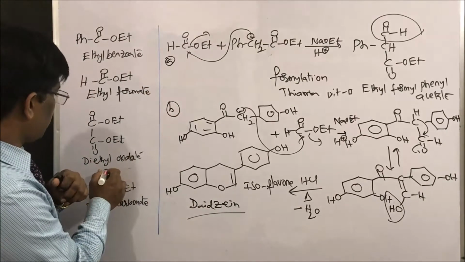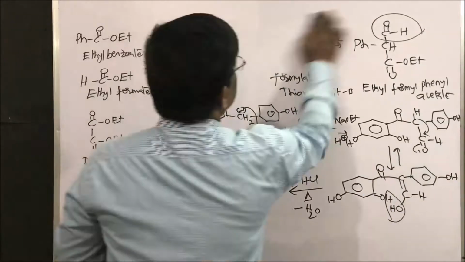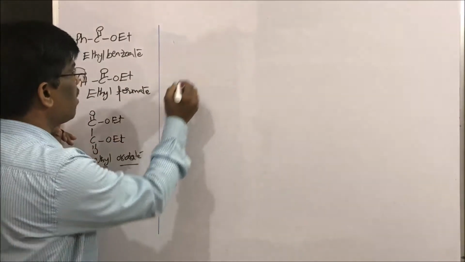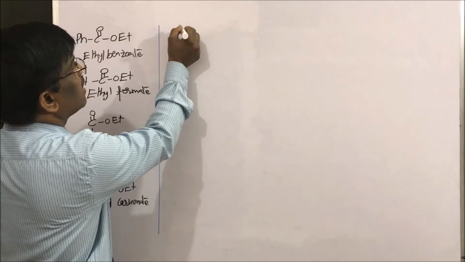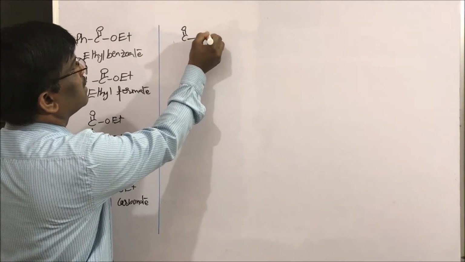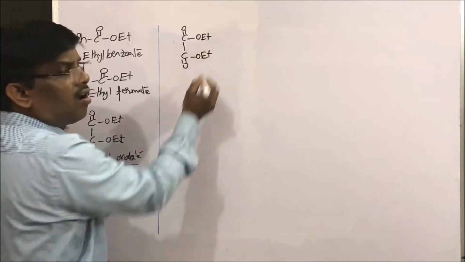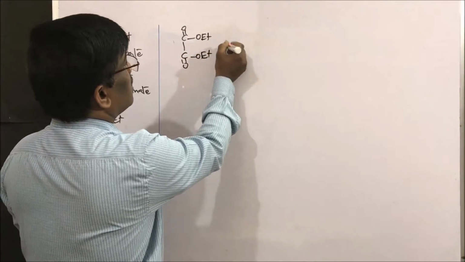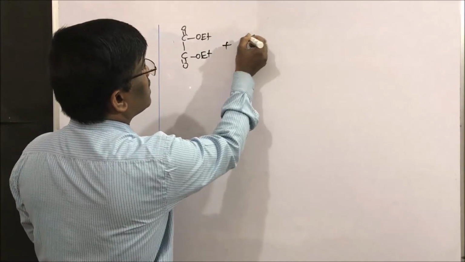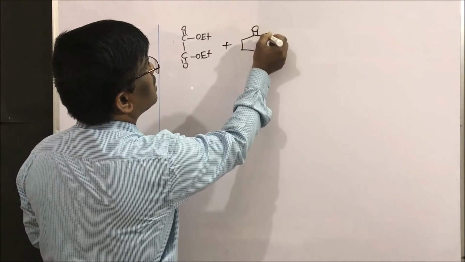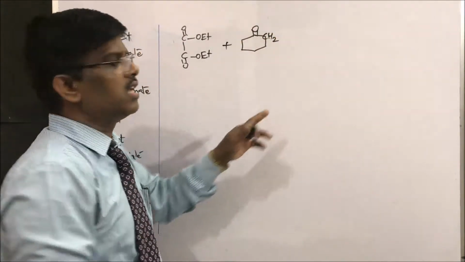Next, let us use diethyl oxalate. Yes students, the third compound in this series is diethyl oxalate. Diethyl ester of oxalic acid is diethyl oxalate. When I treat this with cyclohexanone, this is nothing but CH2s, all are CH2s.